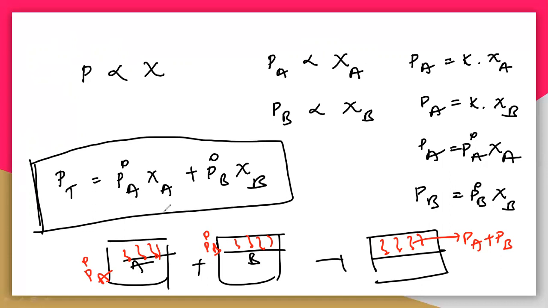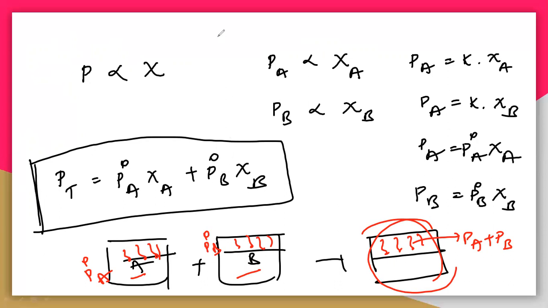nothing but the concentration you have taken. If you take the mole fraction, if you take 40%, then you will get 0.4. If it is 60%, it is 0.6. So mole fraction is the concentration of A and B you have taken. At a given temperature and pressure, when you are adding A and B, the concentration of A and concentration of B will decide the total vapor pressure of a solution. That can be calculated by using this Raoult's law.